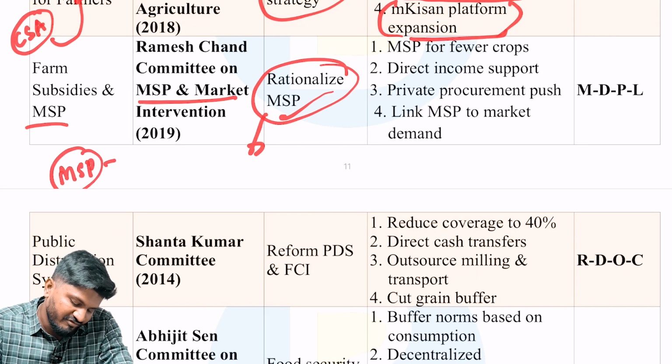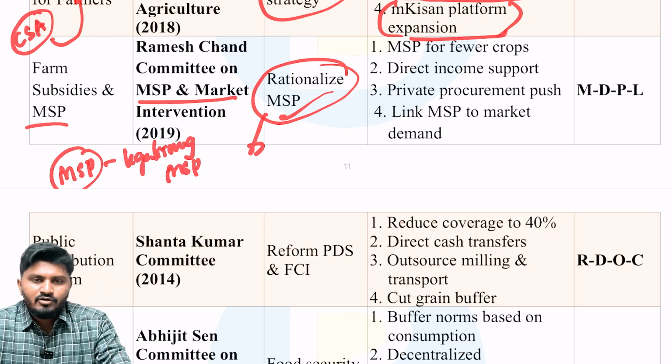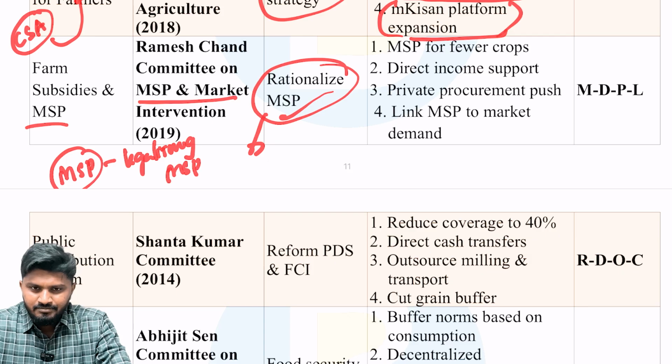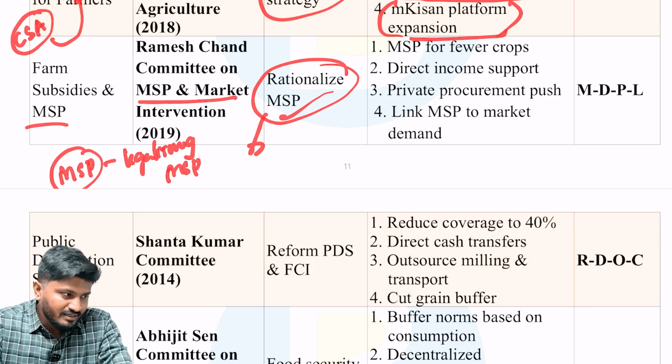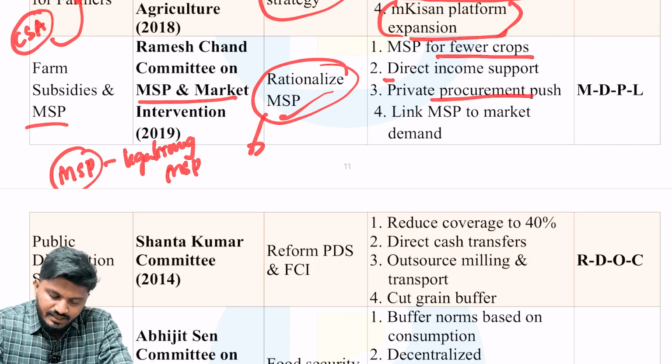So there is a demand for legalizing MSP in India. Farmers want to legalize the MSP in India. However, the government is very adamant towards this demand. So that is why this committee becomes important for you. The recommendations of Ramesh Chand Committee were MSP for fewer crops, direct income support, private procurement push, and link MSP to market demand. All these things are very important.